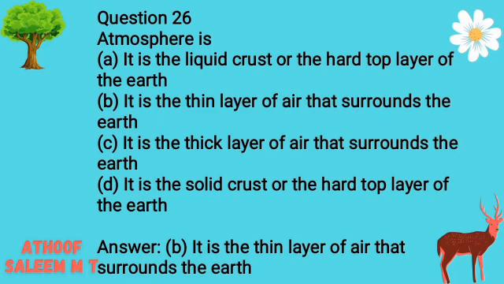A. It is the thin layer of air that surrounds the Earth. C. It is the thick layer of air that surrounds the Earth. D. It is the solid crust or the hard top layer of the Earth. Answer B. It is the thin layer of air that surrounds the Earth.